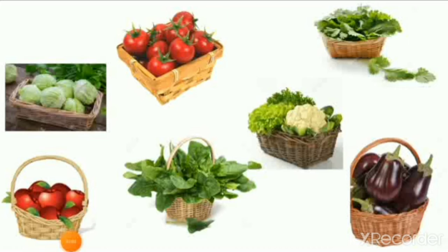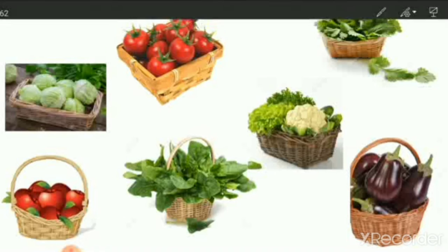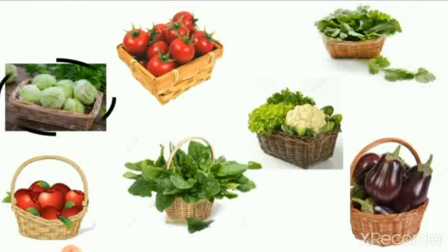So let's find out which are leaf vegetables. First we circle the cabbage, because cabbage is a leaf of the plant. Now you think, how is it a leaf of the plant? It looks like a fruit or a flower. So we learn how cabbage is a leaf of the plant.